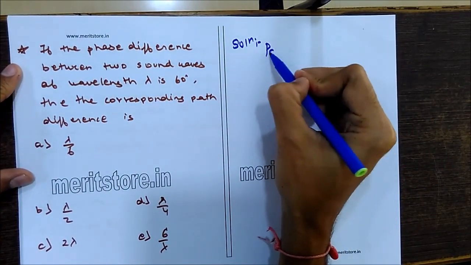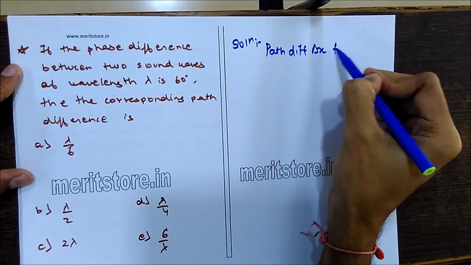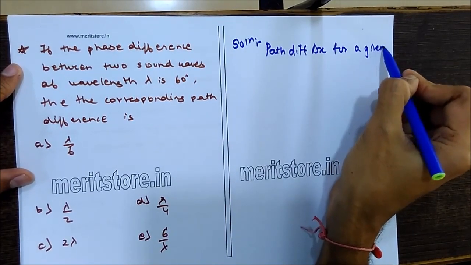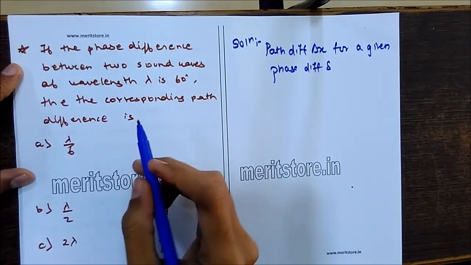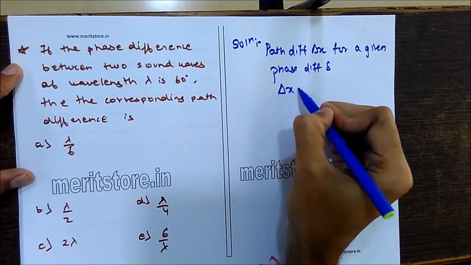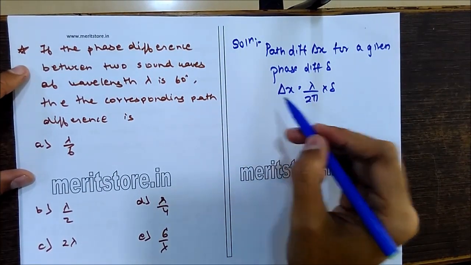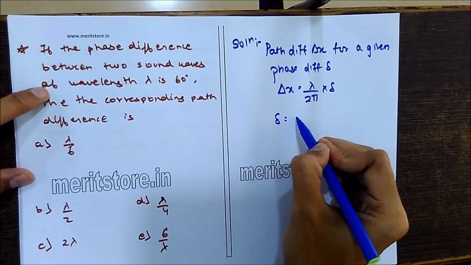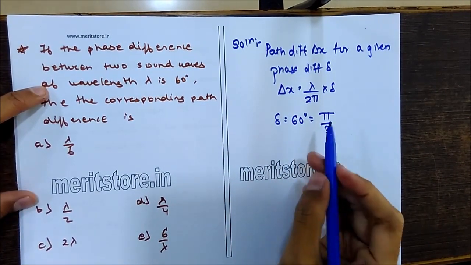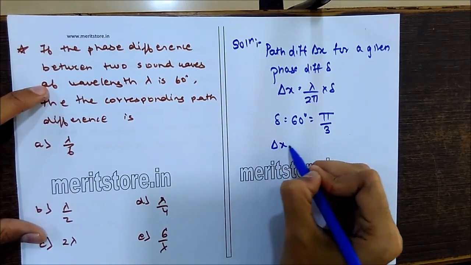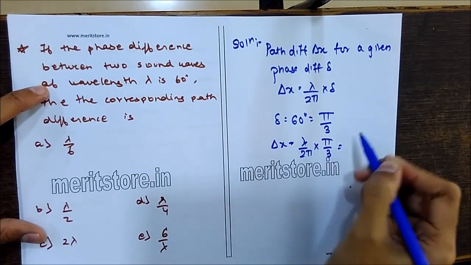So the path difference delta x for a given phase difference delta is given by delta x equals lambda upon 2 pi into delta. Okay, so in this given situation we have delta, the phase difference, that is 60 degrees, which we can convert as pi by 3. So delta x is equal to lambda by 2 pi into pi by 3,